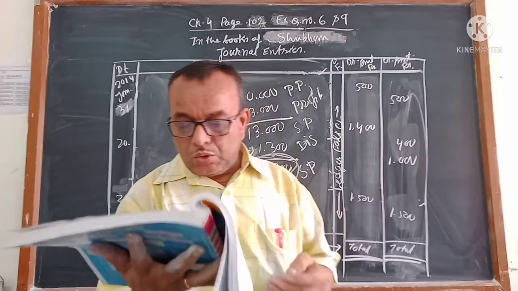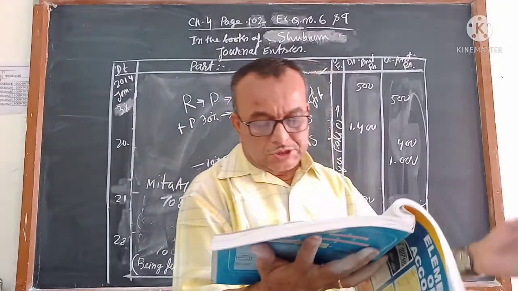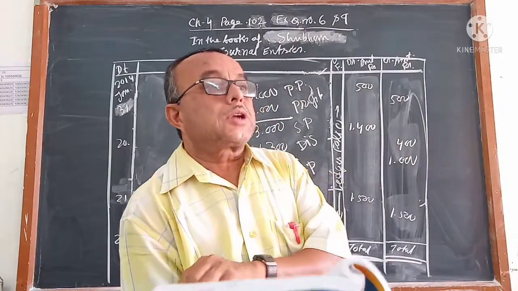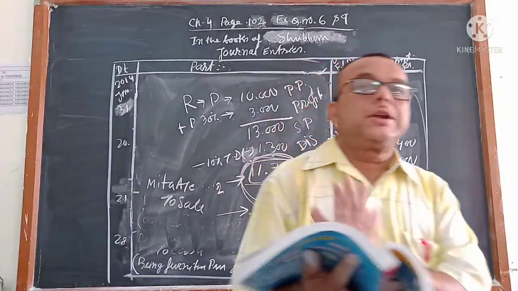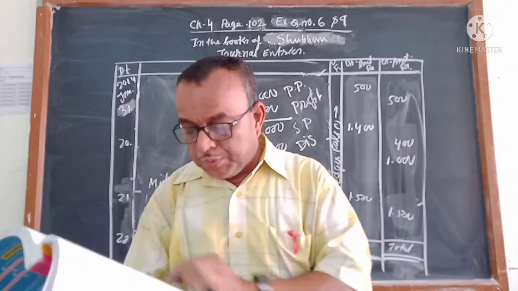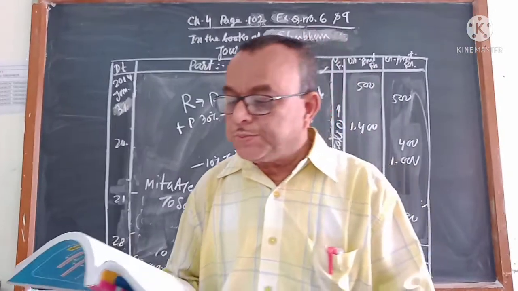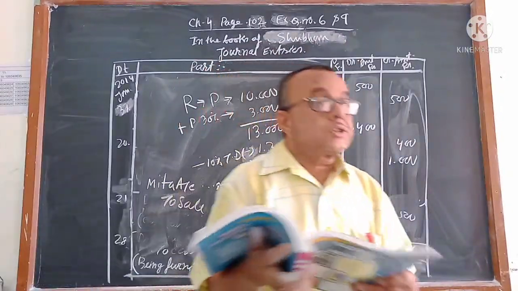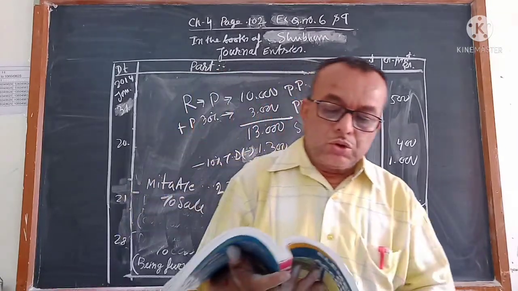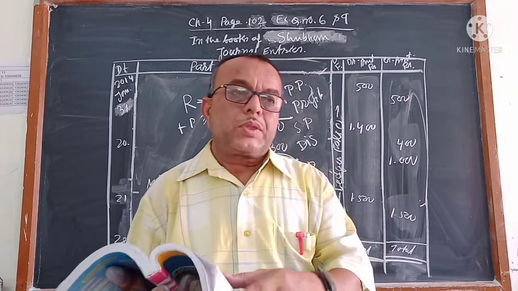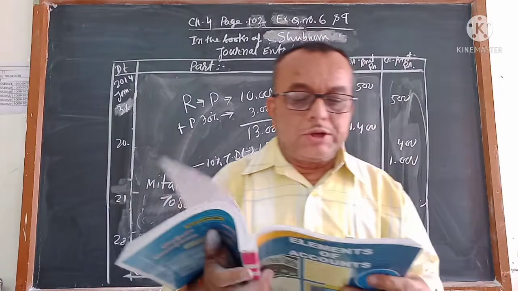Now 20. अच्छा यह भी है. Goods of rupees 20,000 sold to Kalpana at 10% trade discount and 5% cash discount. Now trade discount and cash discount I have to explain. I did not explain the trade discount and cash discount. So from 20th onwards, whatever the transaction is given, that I will explain first, trade discount and cash discount. After that I will tell you. Otherwise you will not understand. तो discount वाला जो sum आएगा, you leave it now. Next discount वाला sum I will explain.